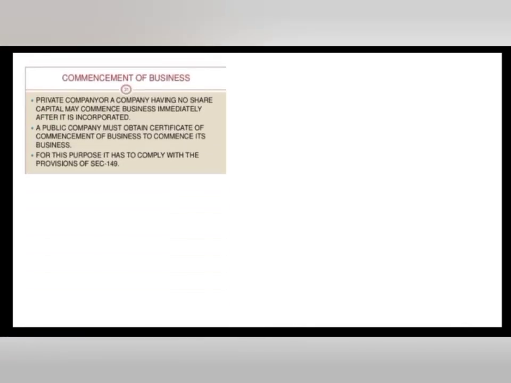Commencement of the business: a private company having share capital may commence the business immediately after its incorporation. A public company must obtain the certificate of commencement of business to commence its business. For that purpose it has to comply with the provisions of section 149.